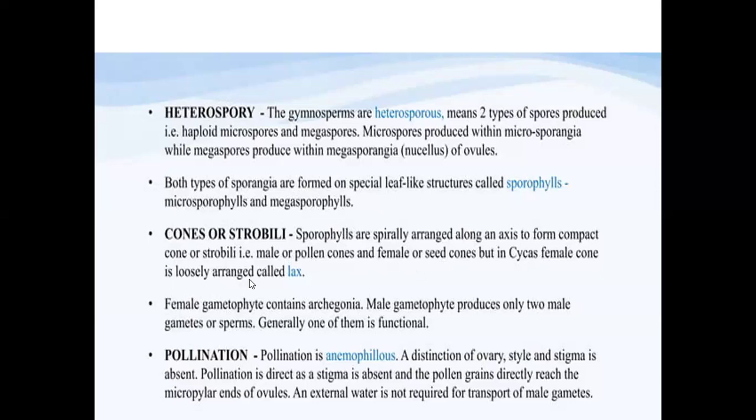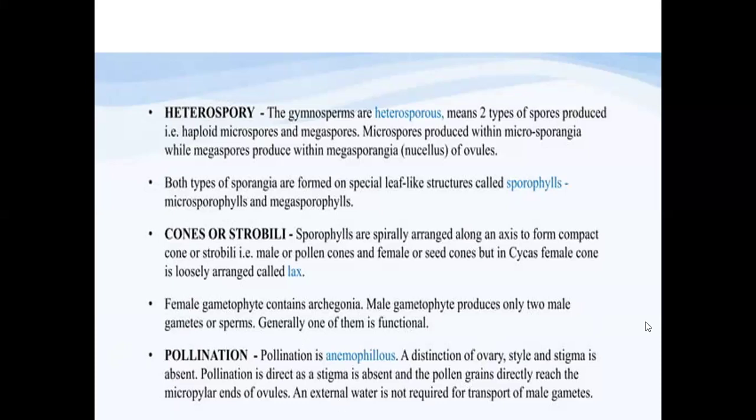Next, the female gametophyte. The microspores develop into the male gametophyte, and the megaspore develops into the female gametophyte. The male gametophyte here produces only 2 male gametes. Generally, out of them, one will be functional. And the female gametophyte contains archegonia.